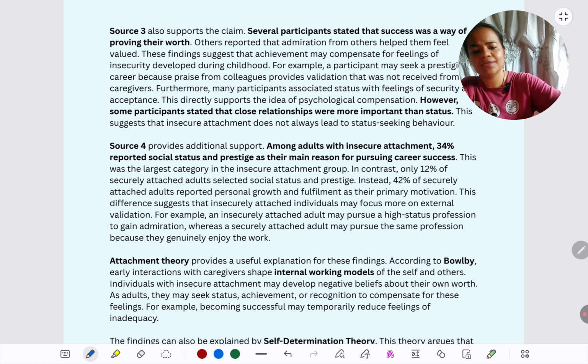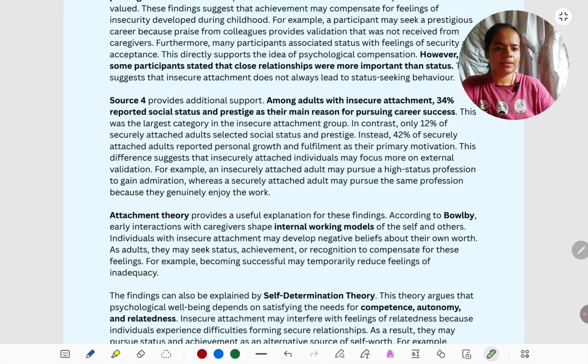Then as far as source 4 is concerned, this is the pie chart source. Like I pointed out to you while showing you the source, it is aligned with the claim because 34% of insecurely attached people are seeking careers for status.